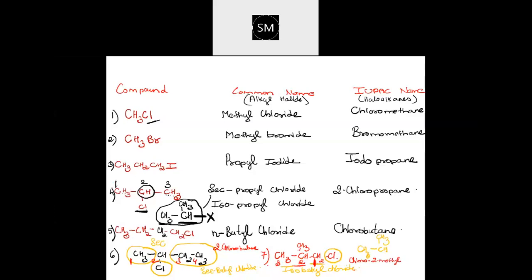Then in the parent chain, what is the longest chain? Parent chain, how many carbon chain is it? 3 carbon chain it is. So 3 carbon chain is propane. Agree? So chloro 2-methyl propane. Yeah, correct. Good.